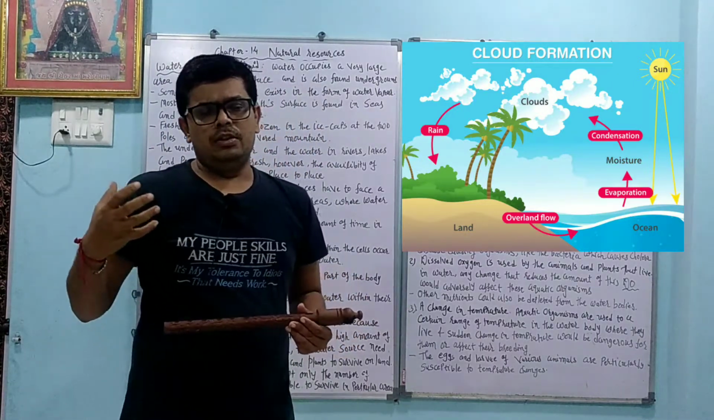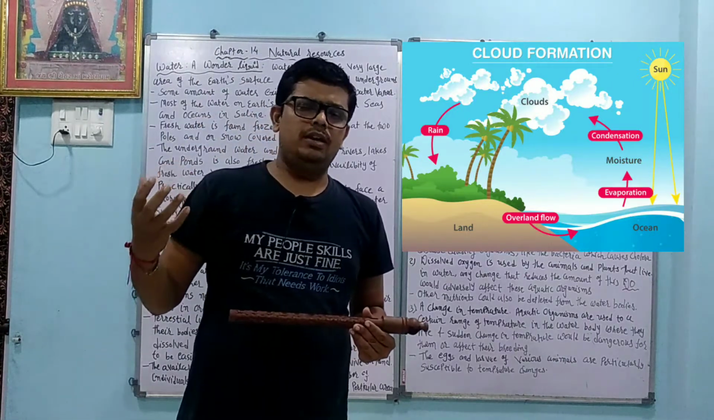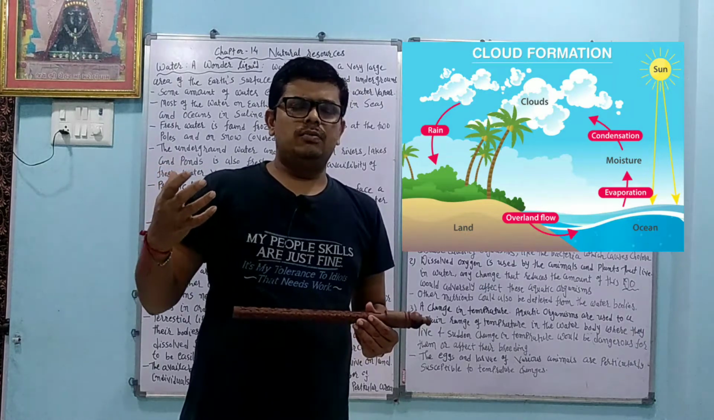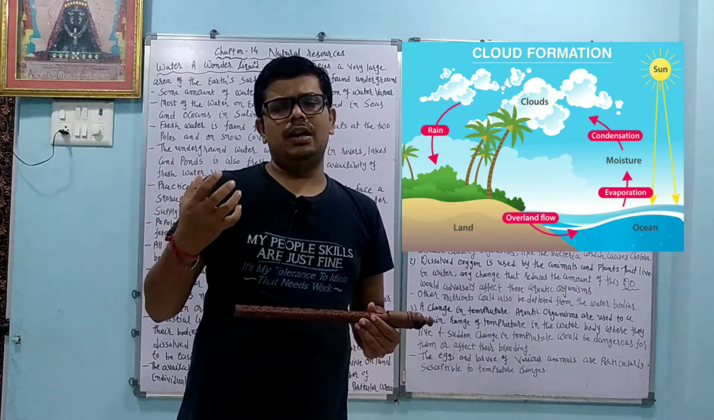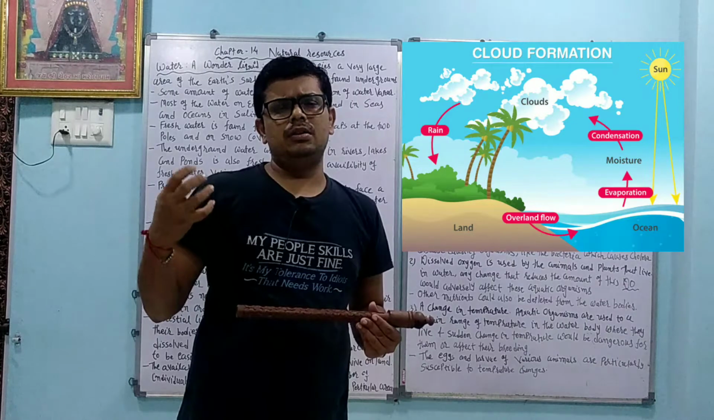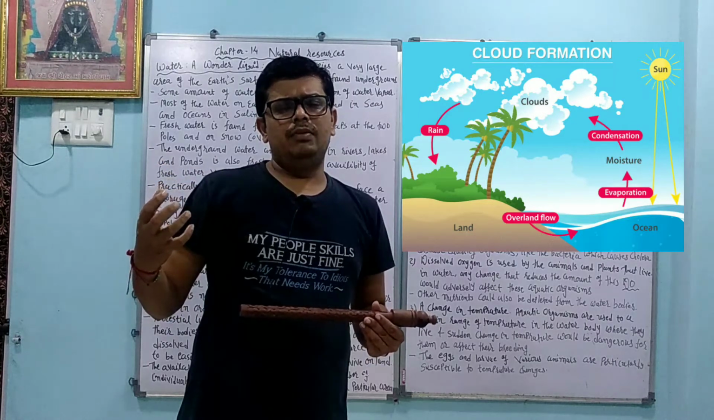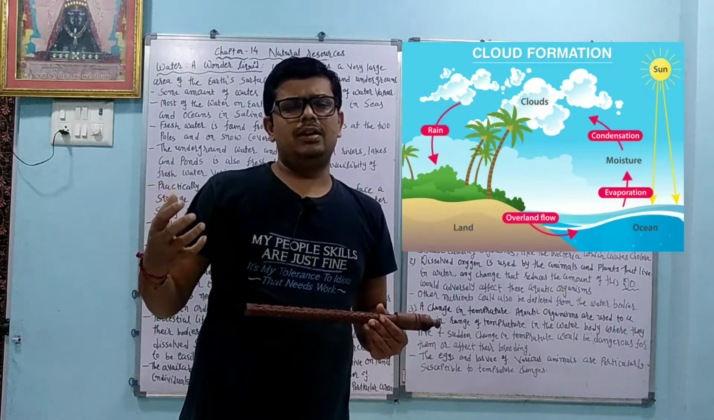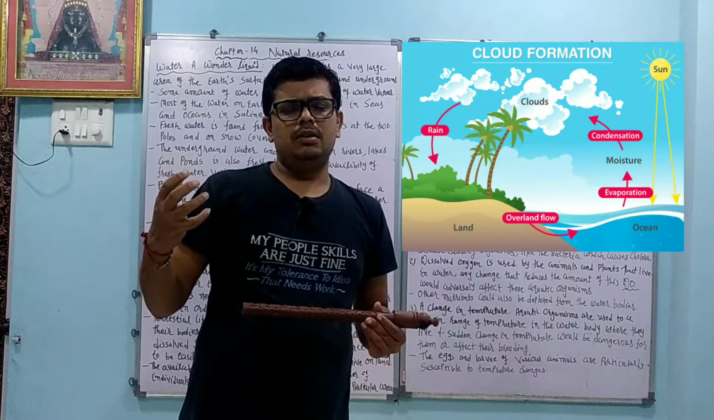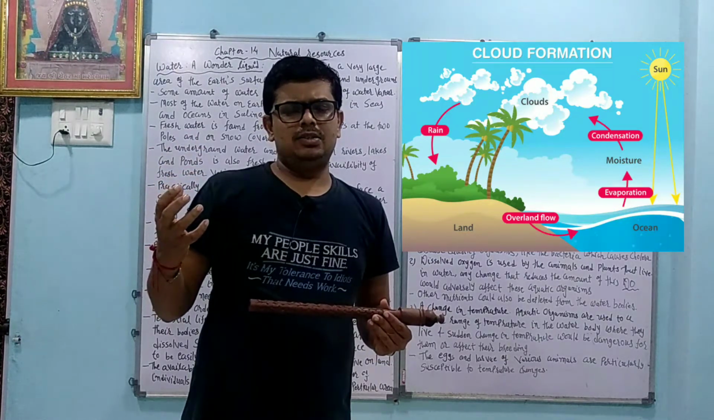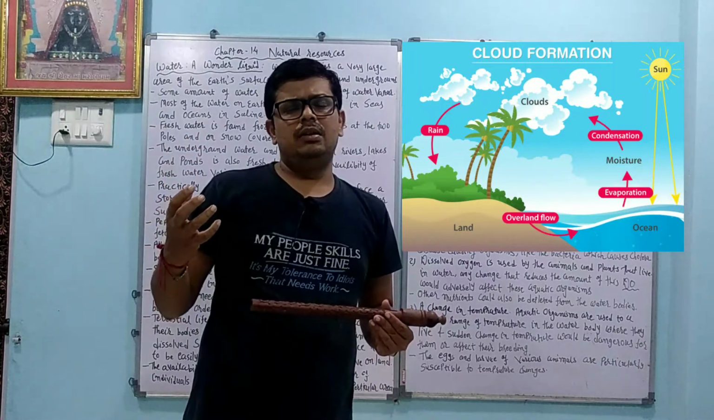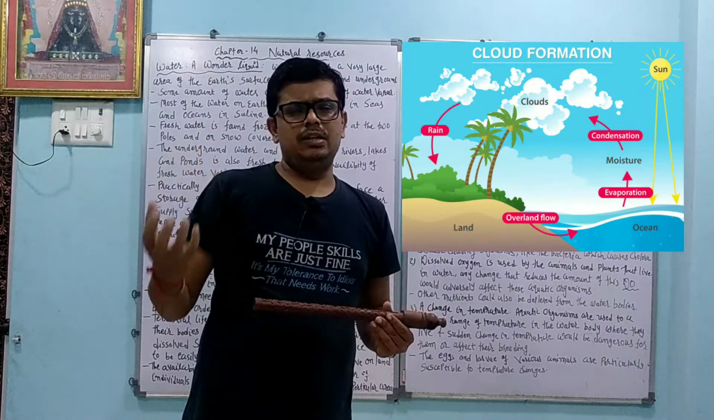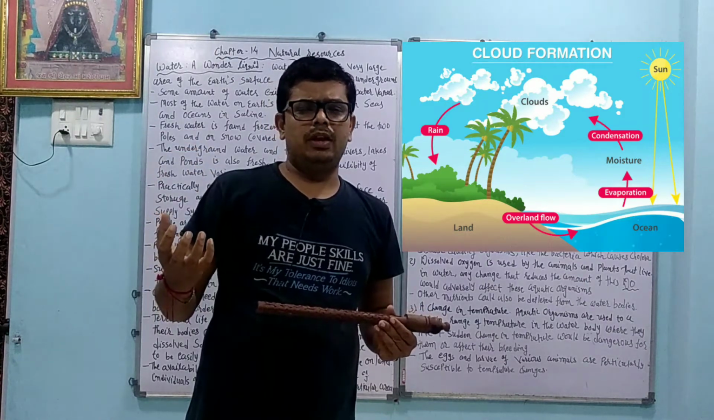We know that for the formation of rain, we need water vapor. So at daytime, the sunlight heat converts the water from liquid form to vapor form, and it rises up and makes big droplets of water, and in certain conditions that falls down in the form of rain.